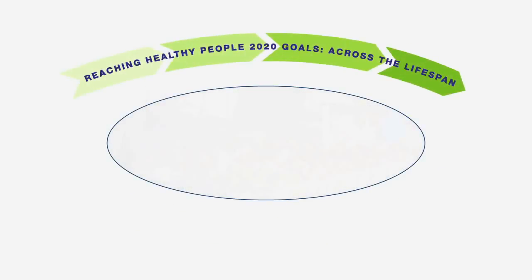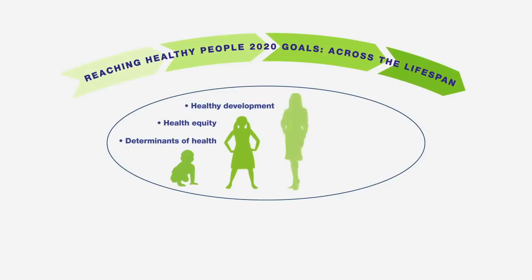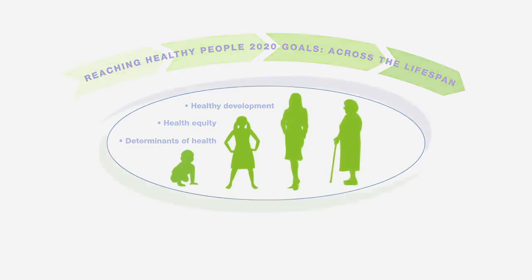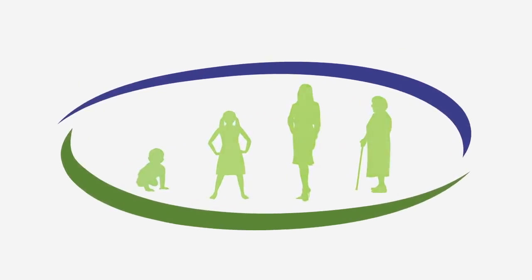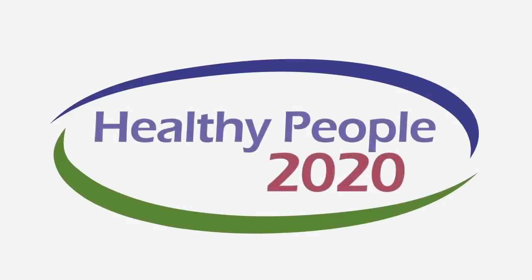Healthy People 2020 places renewed emphasis on determinants of health, health equity, and healthy development throughout all stages of life. By addressing determinants of health and promoting health equity and healthy development across the lifespan, Healthy People 2020 provides a framework for a society in which all people can be healthy, both now and for generations to come.